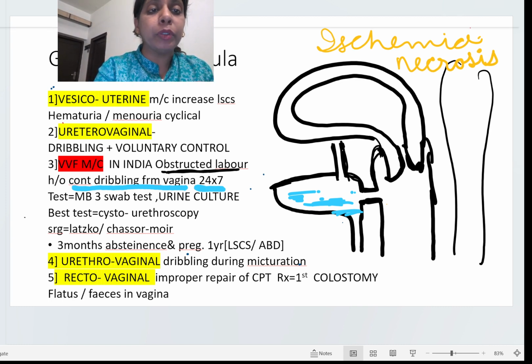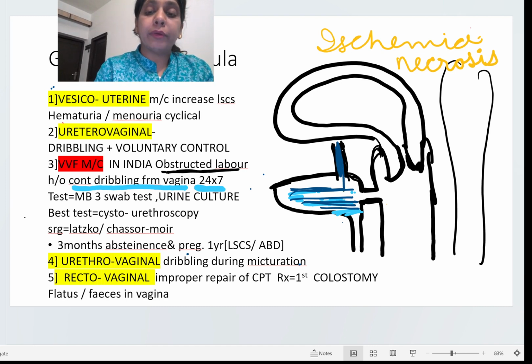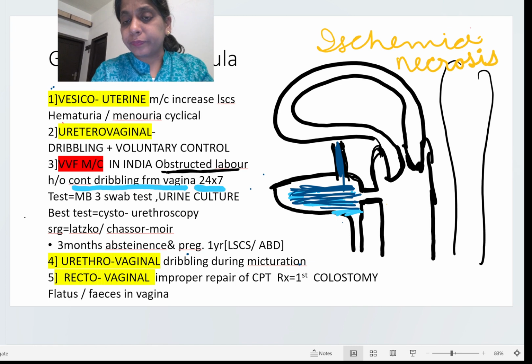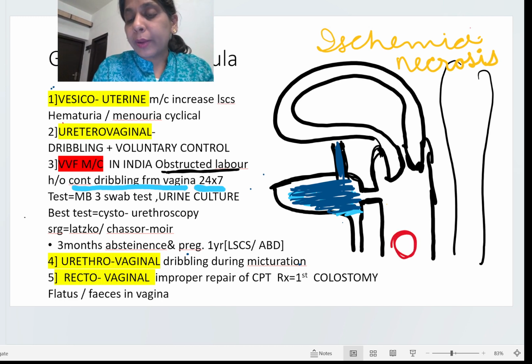In the methylene blue 3 swab test, what we do is fill the bladder with methylene blue dye. See, I have filled this bladder with the methylene blue dye, and then we put 3 swabs one by one.